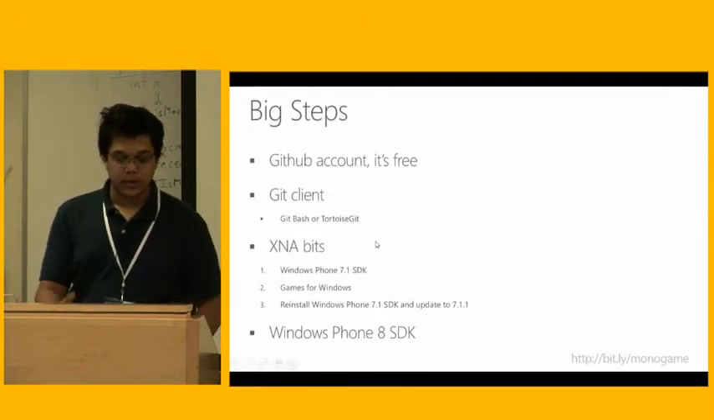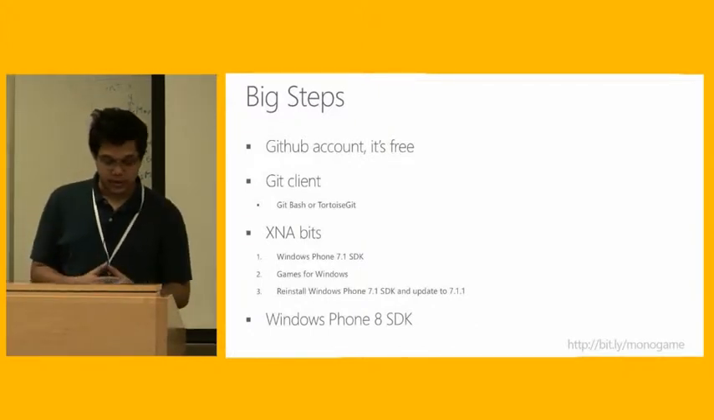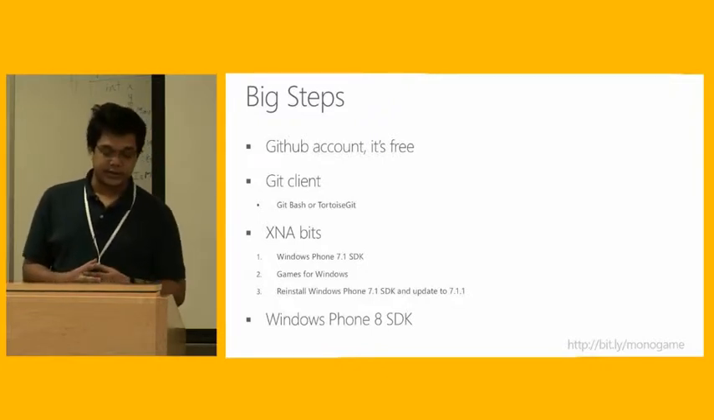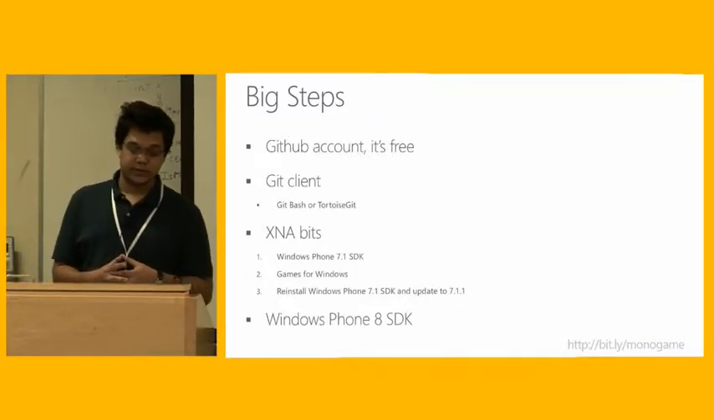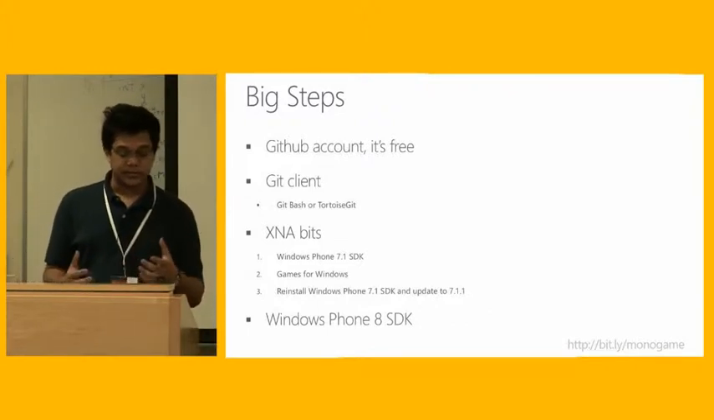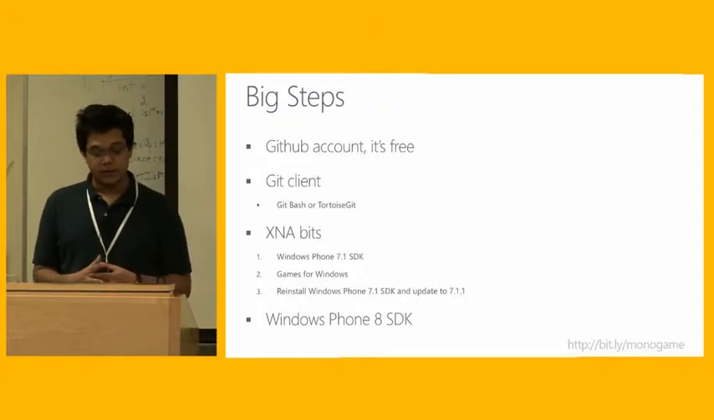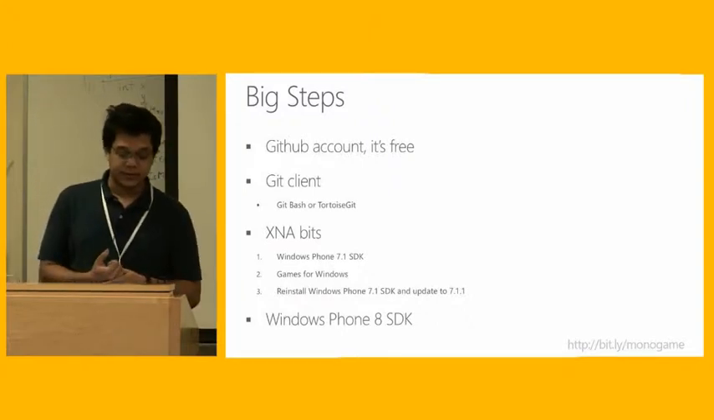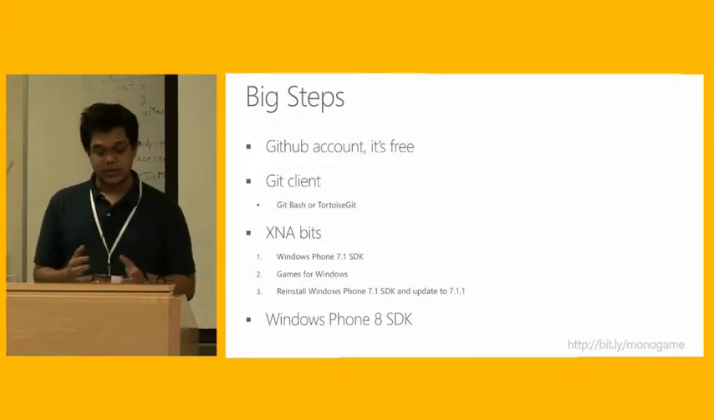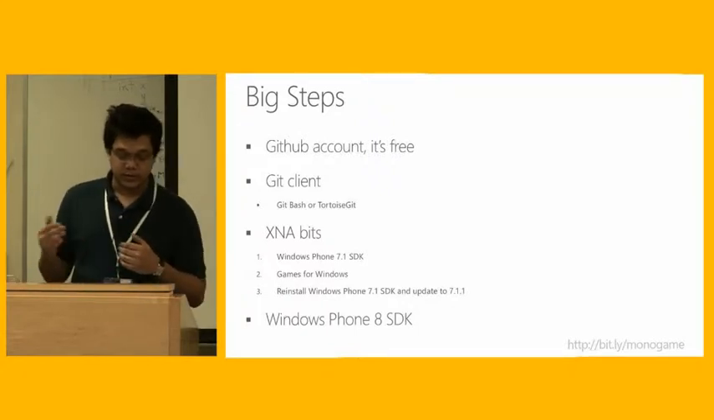So I got my GitHub account. I got the Git client to download all the source code. Further to this that I didn't touch on is you're going to need XNA bits for the project to work, because MonoGame uses some of these things to run. And unlike what you may have heard, it is possible to install XNA on Windows 8, but that doesn't let you develop and build Windows 8 store apps.